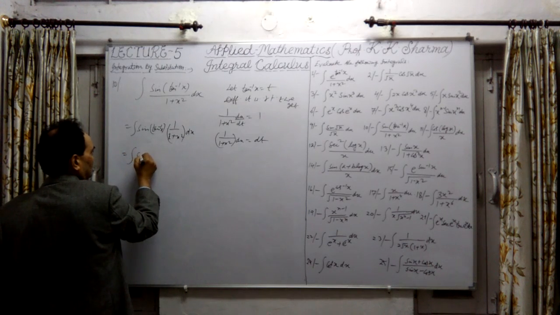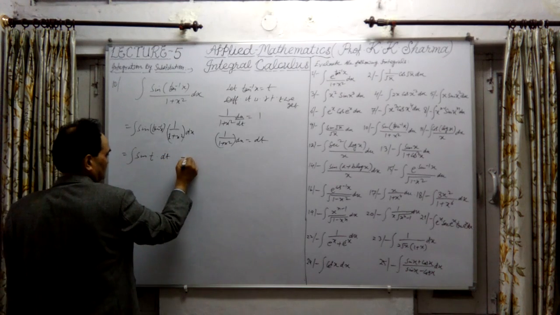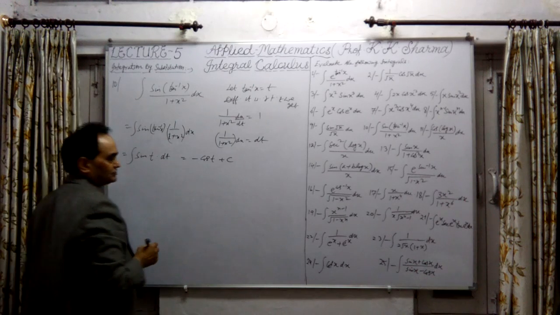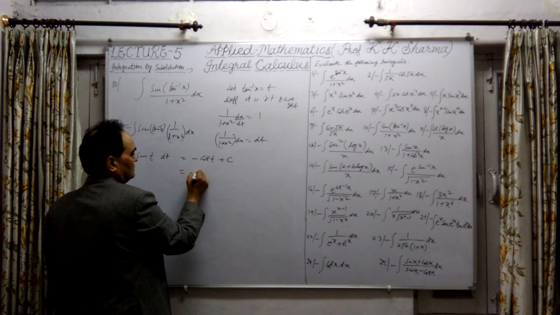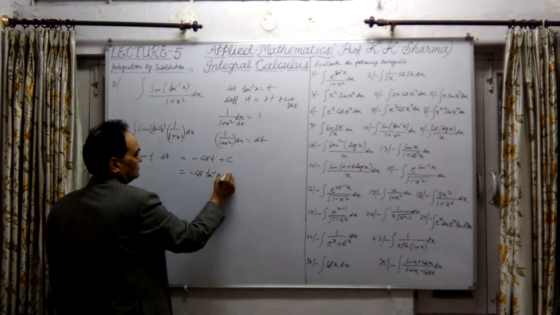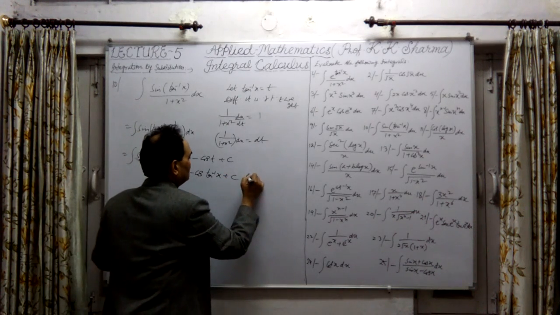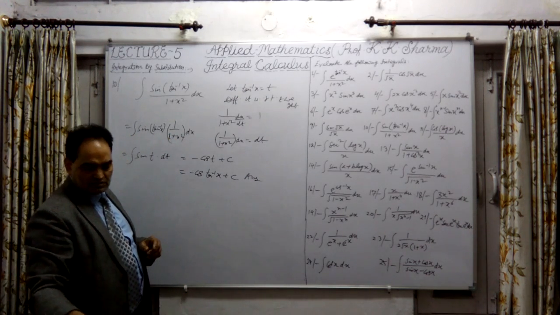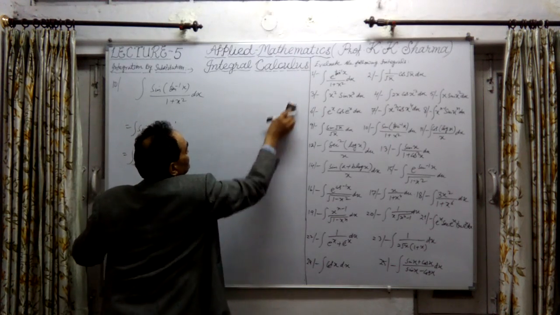This is nothing but sine of t into dt. This integrates as minus cos t plus constant of integration. Now write down the value of t here. This is minus cos of tan inverse x plus constant of integration. This is the final answer for question number 10.